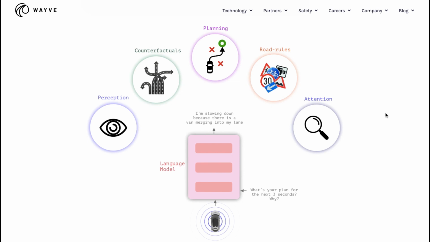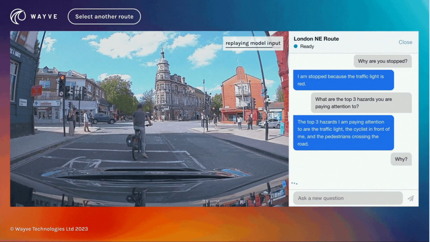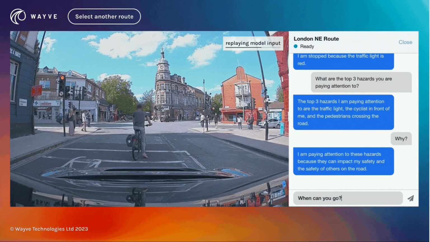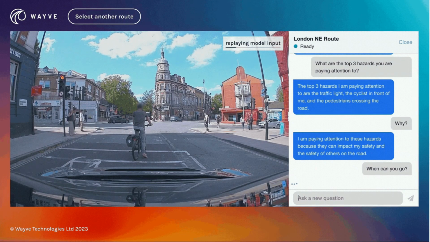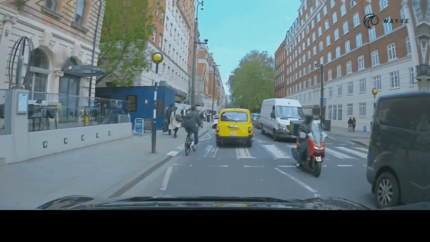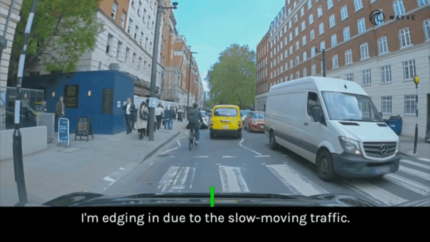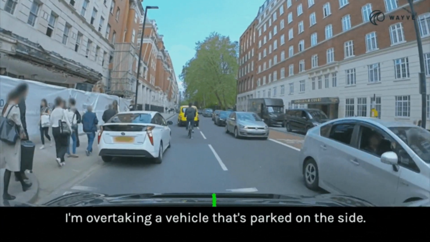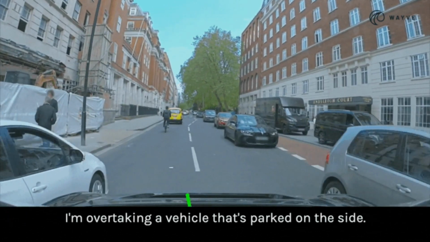When you ask Lingo-1, what's your plan for the next 3 seconds? It'll have to go through these phases. Analyze the question, reflect on it, plan accordingly, and take action when needed. I'm slowing down because there's a van merging into my lane. Who would have thought you'd be chatting with your car in 2023?